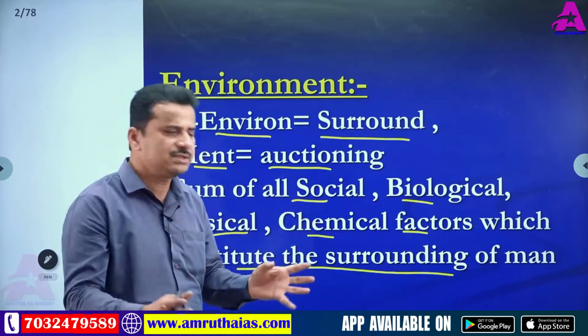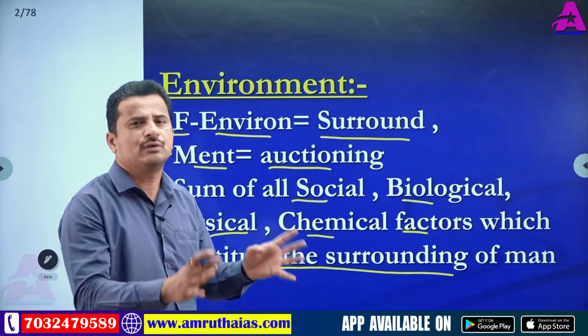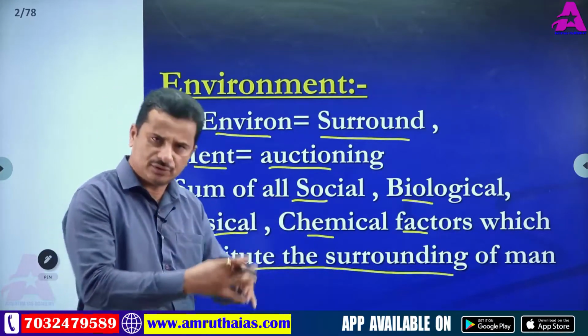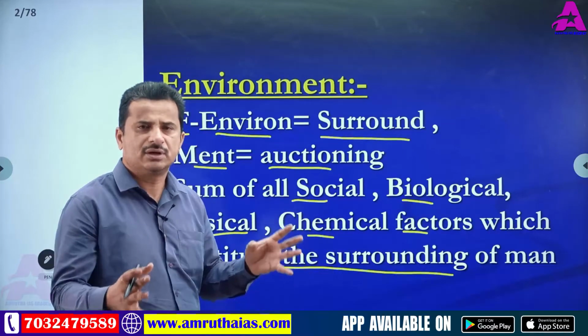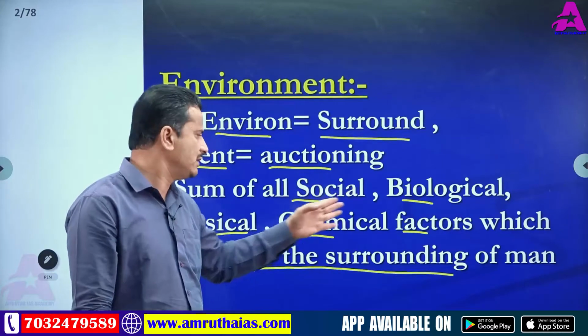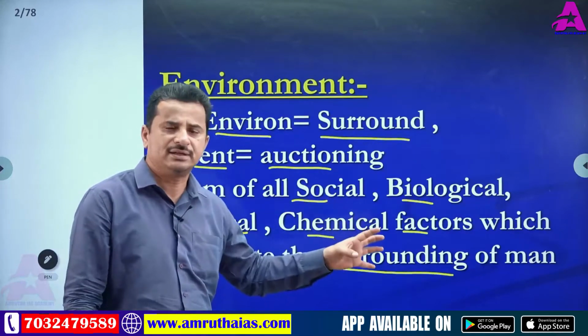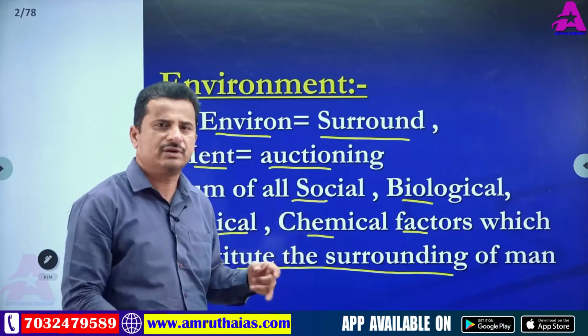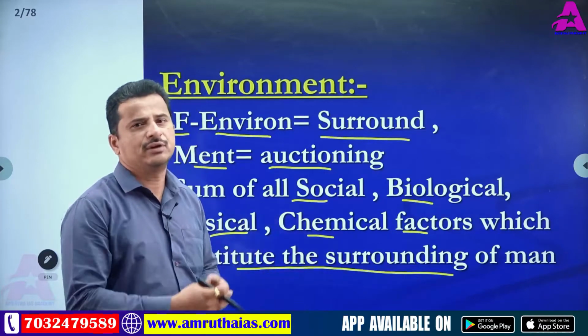All these collectively are called environment. So the total of social, biological, physical, chemical factors present in our surroundings is called environment.